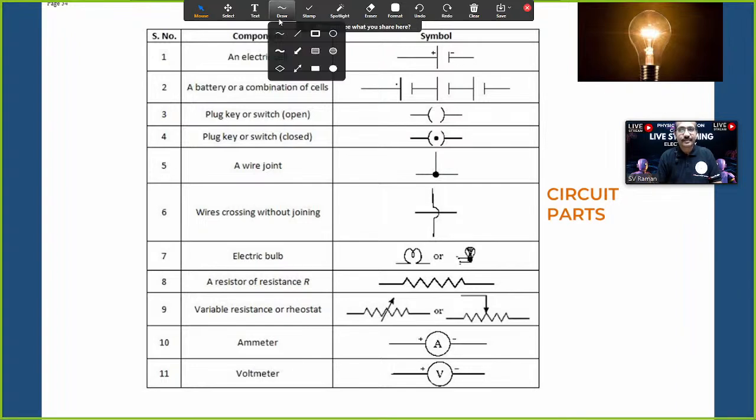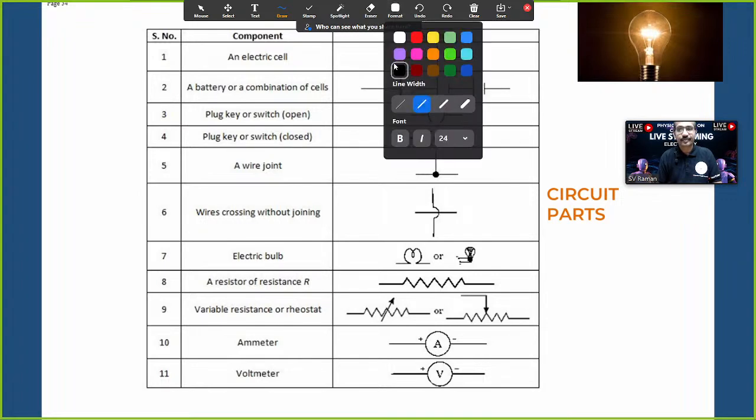Next, battery. There are two different things: cell and battery. In common language, cell and battery are both the same for us. But in symbols in class 10 standard, a battery is a combination of cells. Some years they give an MCQ question on the combination of cells, and how we have to draw these combinations is the most important.